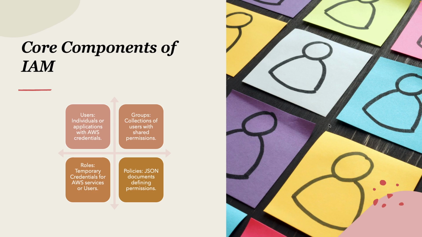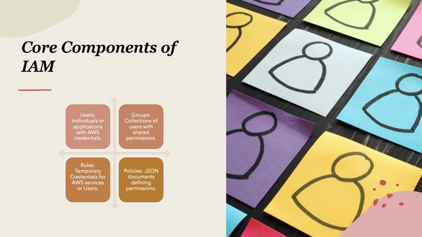For example, in an organization, there are different types of groups. We can consider developers as a group, testers as a group, and auditing as a group. So we are going to give the same level of permissions to A, B, and C who are in the same developers group. Coming to roles, roles generally provide temporary credentials for AWS services.